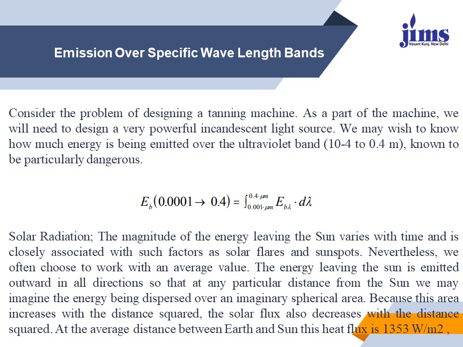The energy leaving the sun is emitted outwards in all directions, so at any particular distance from the sun we may imagine the energy being dispersed over an imaginary spherical area. Because this area increases with the distance squared, the solar flux also decreases with the distance squared. At the average distance between the earth and sun, this heat flux is 1353 watt per meter square. This is the basic definition of solar radiation.